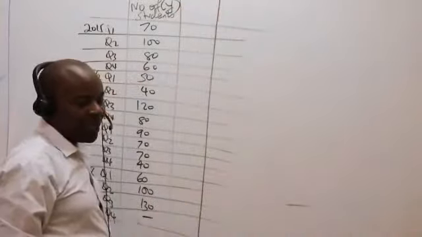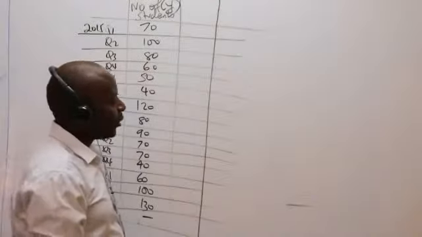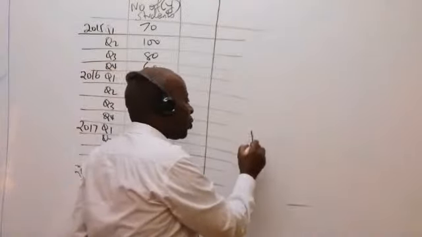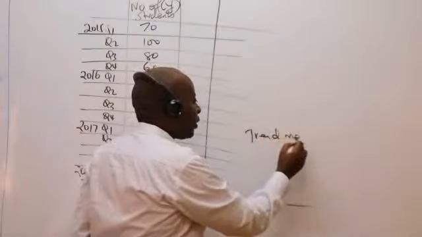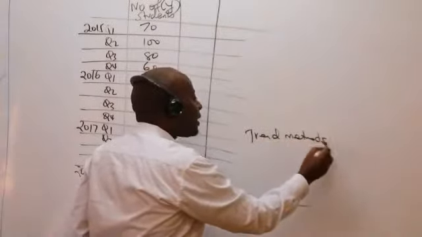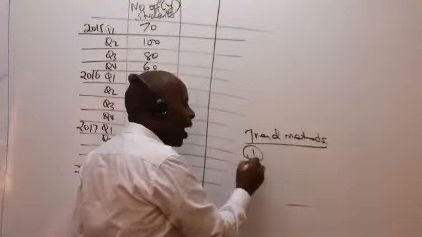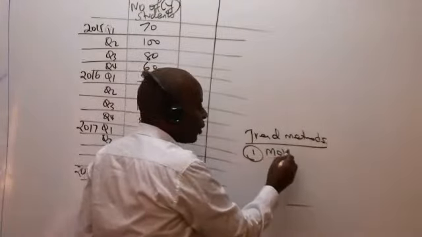So the question is, how will I be able to get my trend? Listen, the methods of getting trend, the ones that are very common, number one is the moving average.